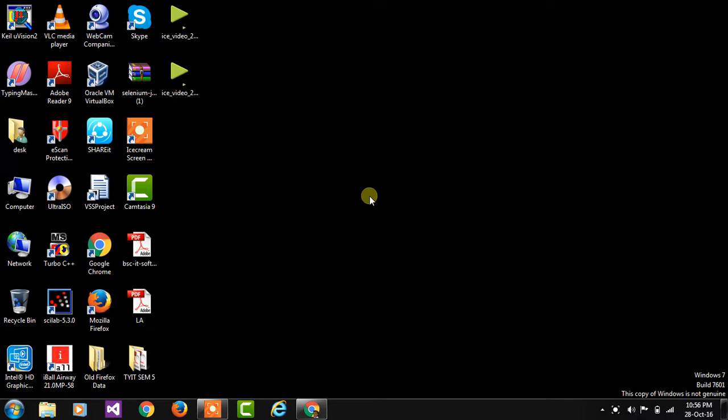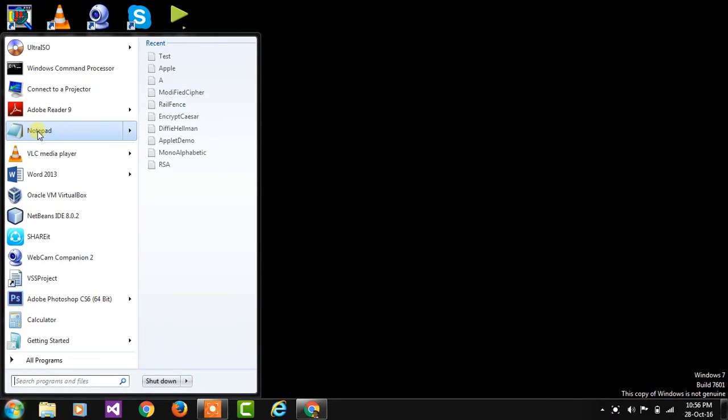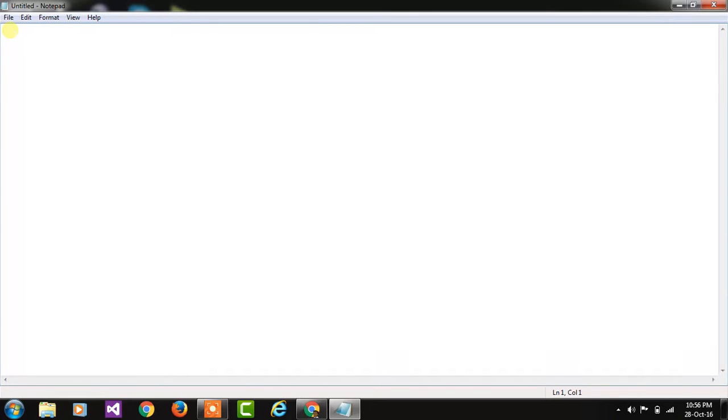So first we open the notepad. Go to the start button, then open notepad, then maximize it and write your class name.